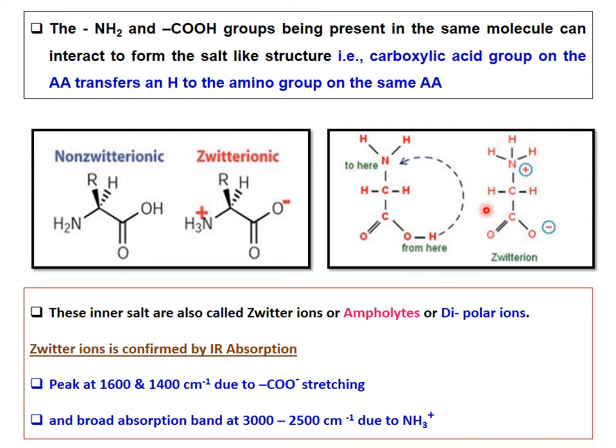So how can it be confirmed? In a normal spectrum, the NH2 and the COOH group do not show any band. So how can we confirm a zwitter ion? A zwitter ion is confirmed by IR absorption, with peaks around 1600 and 1400 cm⁻¹ due to COO minus stretching, whereas the NH3 plus absorption bands appear at 3000 to 2500 cm⁻¹. So by this IR spectrum we can confirm it forms a zwitter ion.